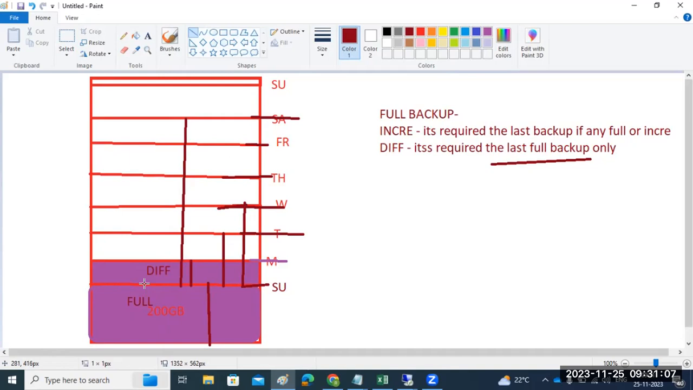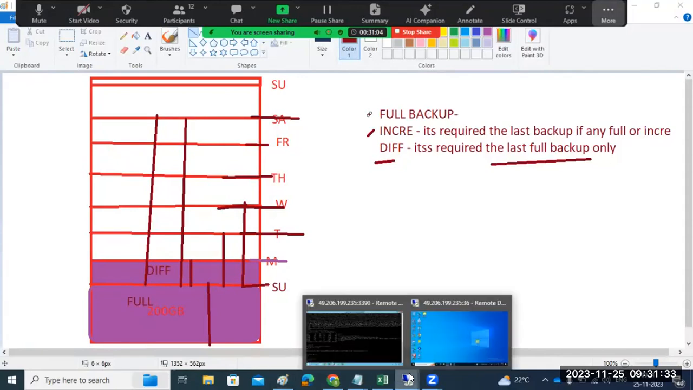Then after Sunday, Monday, Tuesday, Wednesday, up to Saturday, however much data there is, all the data will be backed up here. That is called the differential backup. You got it? Understood, right? What does it mean?